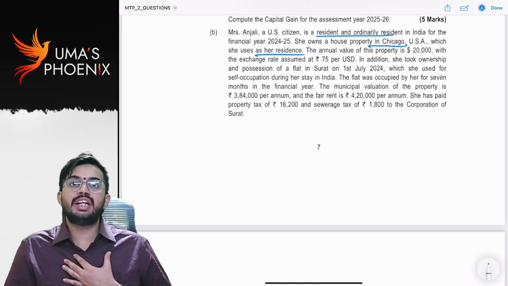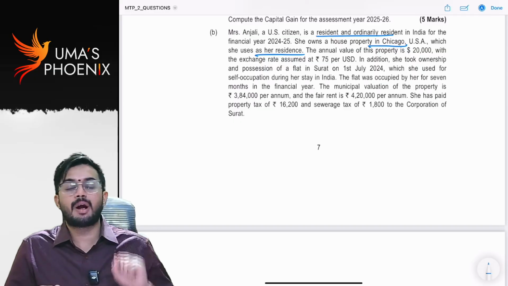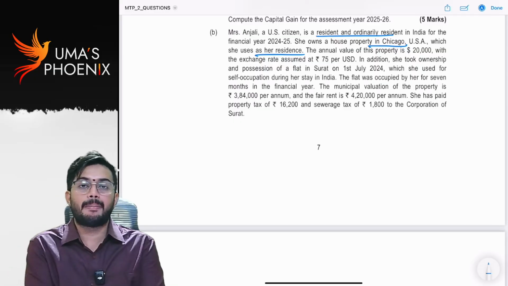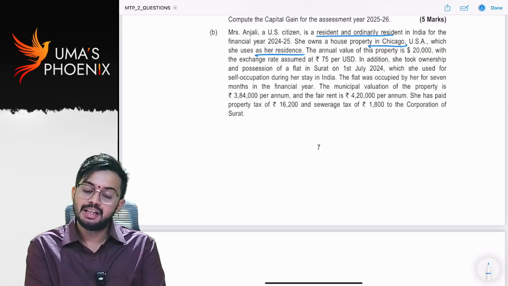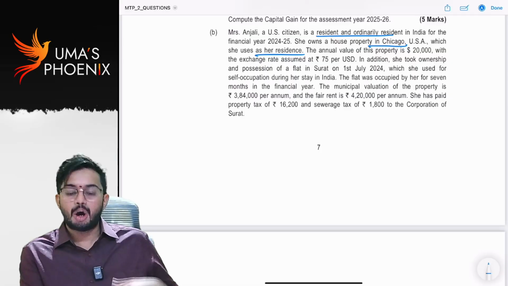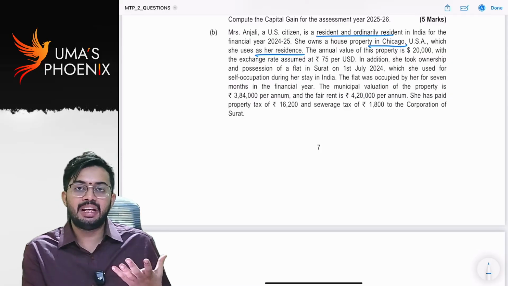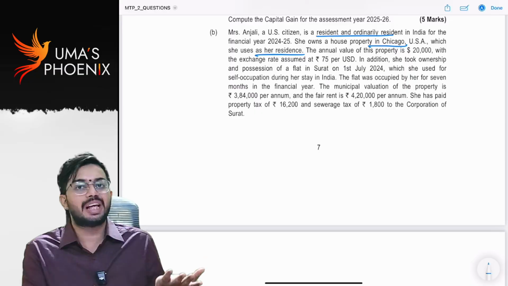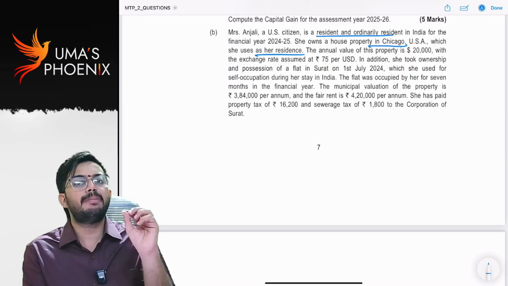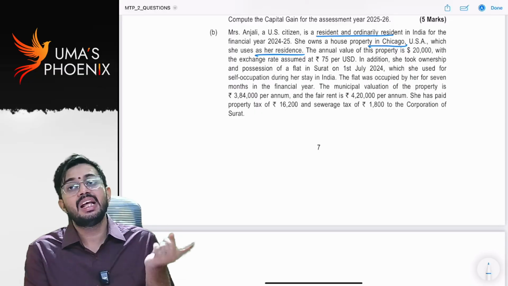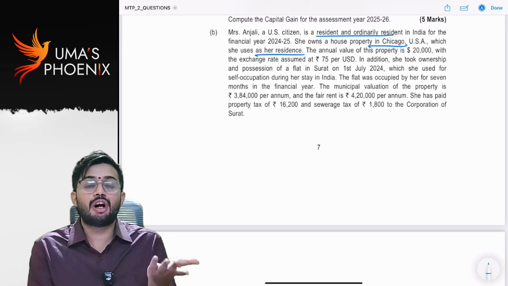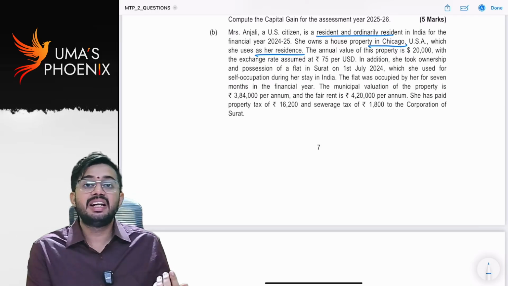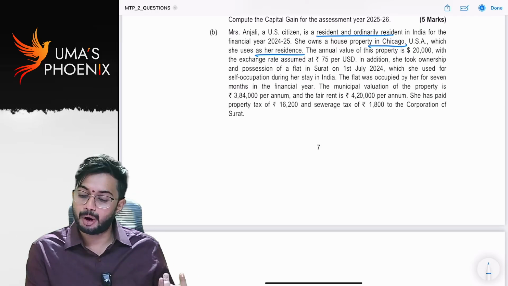See, every individual can disclose 2 house properties as self-occupied properties. Am I correct? Yes. So let us see how many properties Anjali is having. If Anjali is having more than 2 self-occupied properties, 2 will be treated as self-occupied property. Third one, even though self-occupied, will be treated as DLOP, deemed to be let out property.